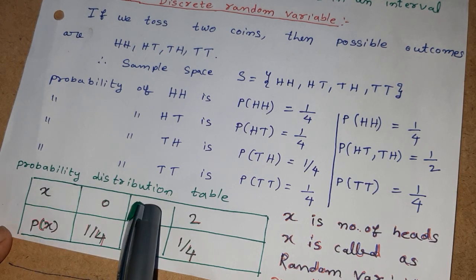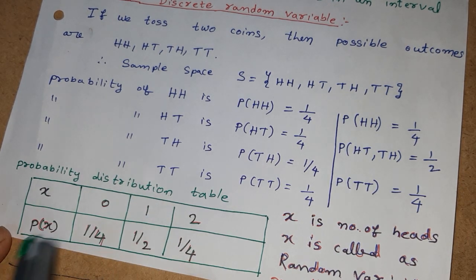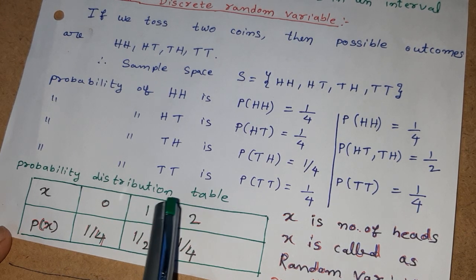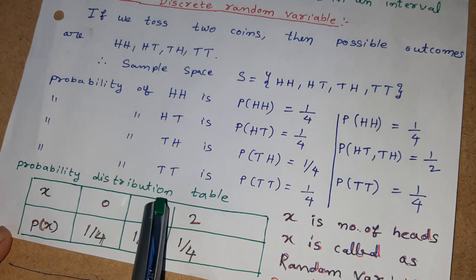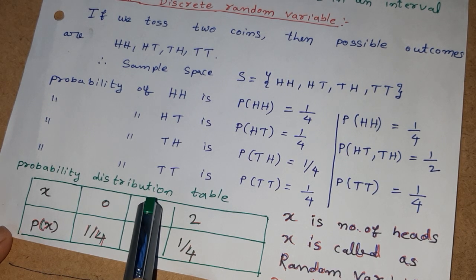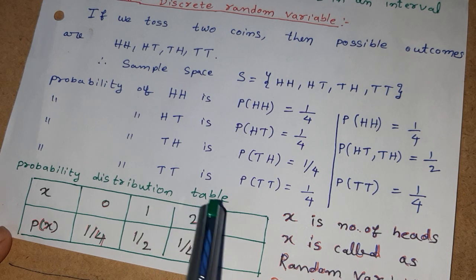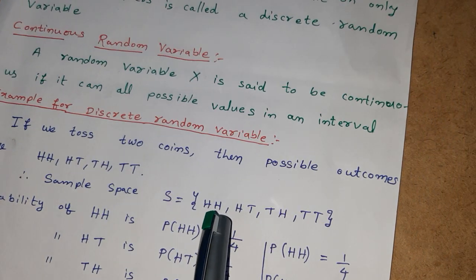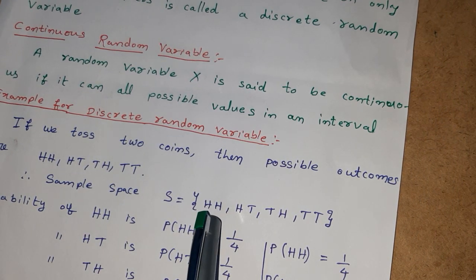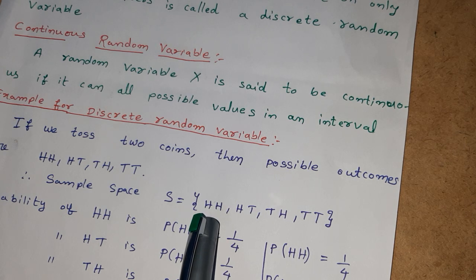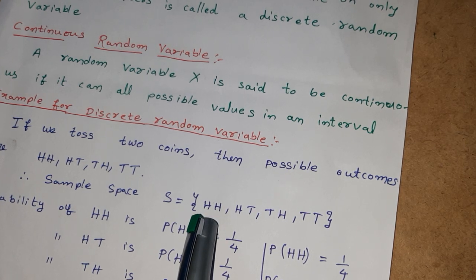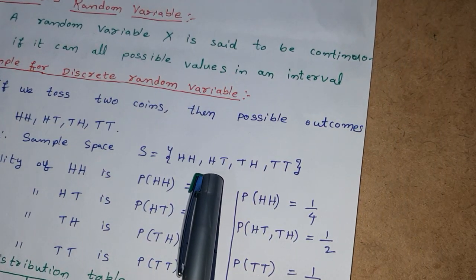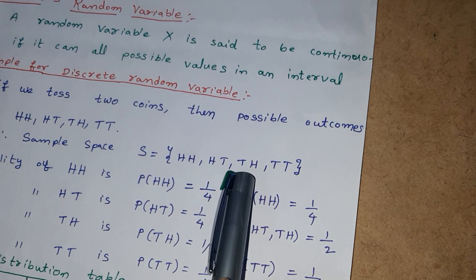Now, when X is equal to 1, X equals 1 is an event in the sample space. This event is defined as the event of getting one head. In this event, how many elements will come? In the first outcome there are 2 heads, therefore it is not a favorable case for the event X equals 1. In the second outcome and third outcome there is only a single head in each.